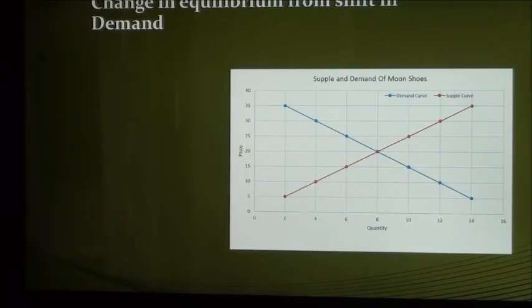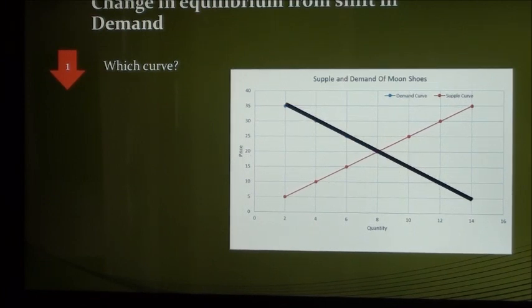Now, using the 3 steps, we can determine how this event can cause the equilibrium to change. First, which curve does it affect? It would affect the demand curve, because after airing this commercial, it increased awareness of the product and thus increased the number of buyers.